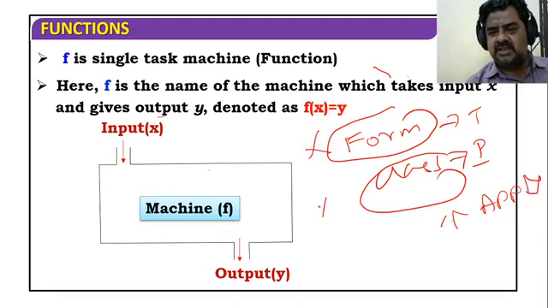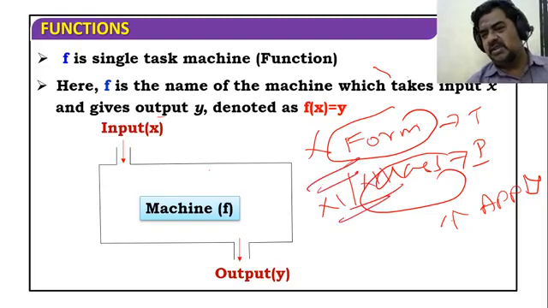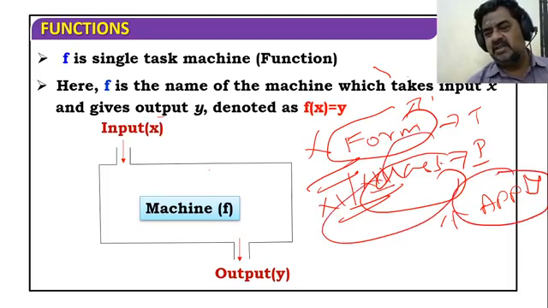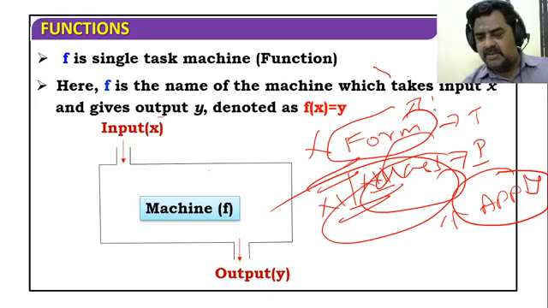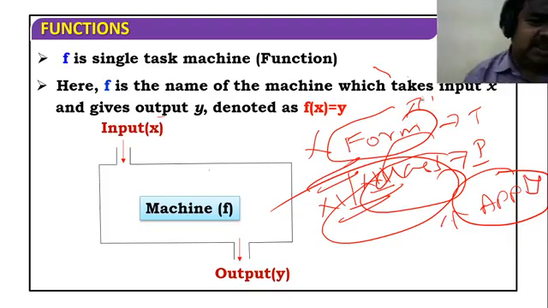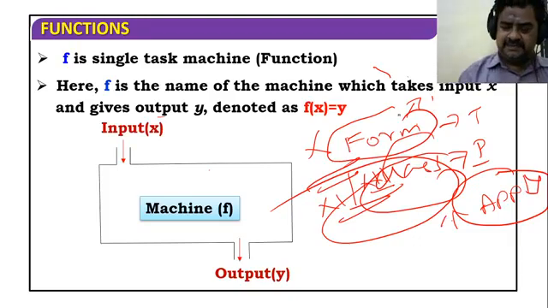This is your 10th, this is 11th and 12th. Up to 10th somebody will study well, but in 12th they will struggle because there is no application. Based only on formula they can solve the problems, but how to apply is very important. So we can go for the next slide.